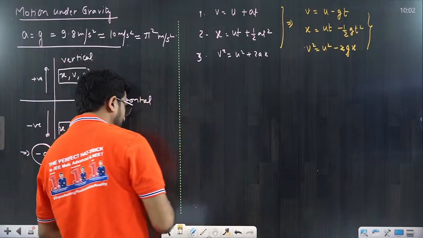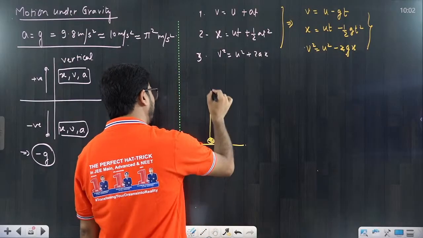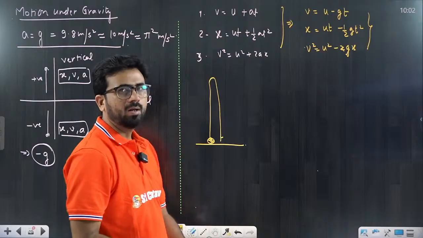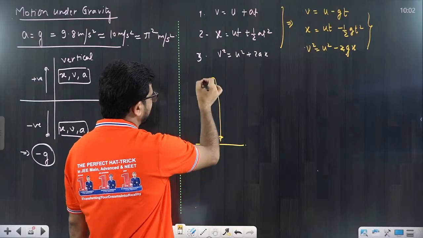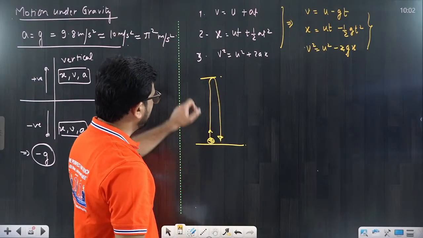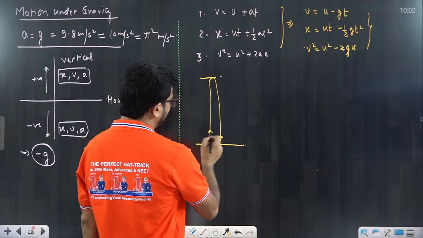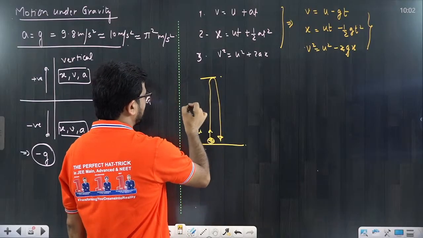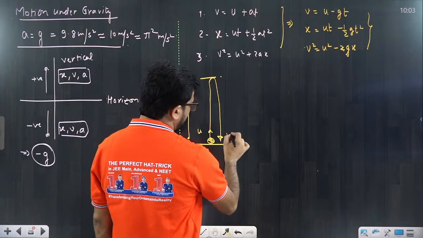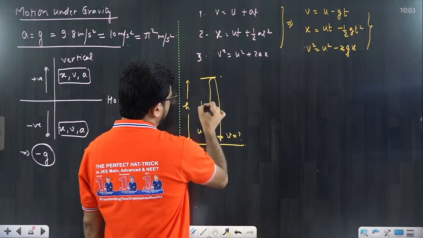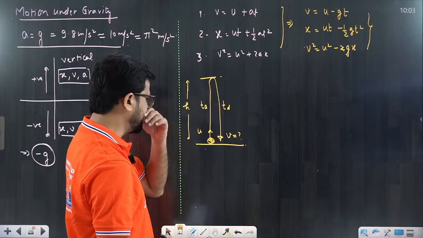Now I am discussing a few cases. Case number 1: suppose you are throwing a ball from the ground, and it is moving in the upward direction and then returning back. I am throwing a ball vertically upward, and it is coming back. The questions are: what is the maximum height attained, what is the time of ascent, what is the time of descent, and what is the velocity with which it will return back. Suppose the initial speed given to you is u. What is the maximum height it attains, what is the time of flight? These are the very first questions they are asking.